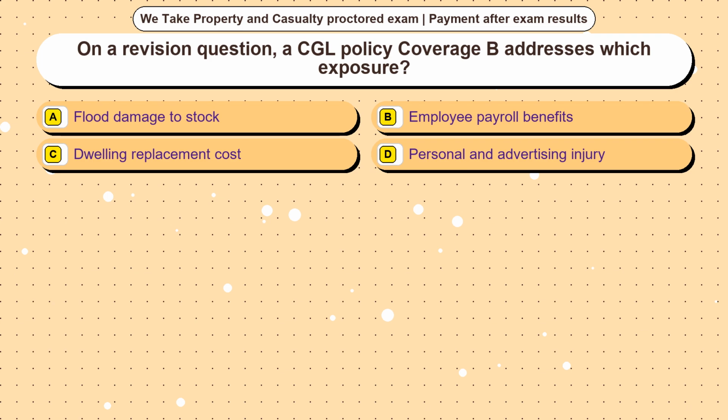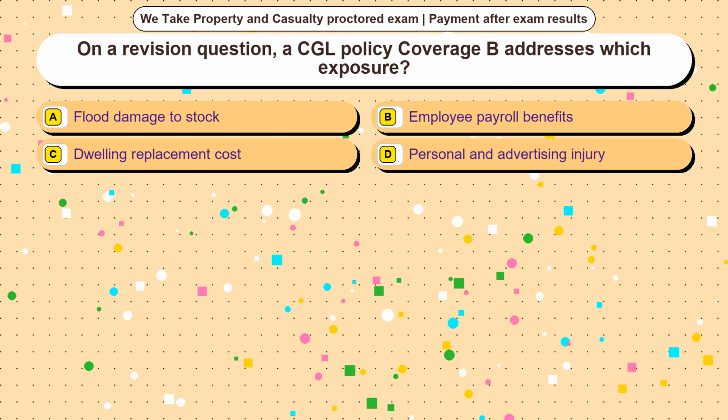Question 11. On a revision question, a CGL policy coverage B addresses which exposure? Option A, flood damage to stock. Option B, employee payroll benefits. Option C, dwelling replacement cost. Option D, personal and advertising injury. The correct answer is option.